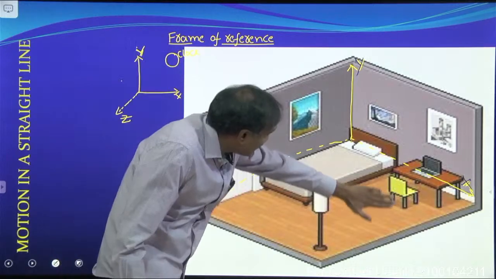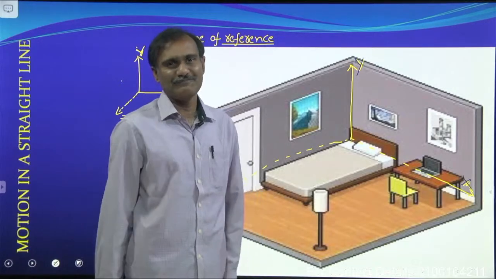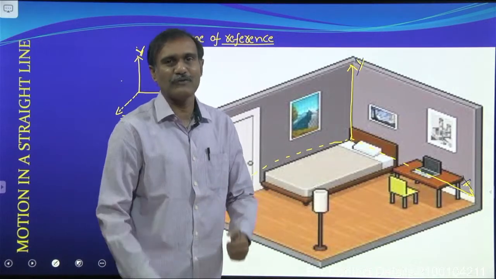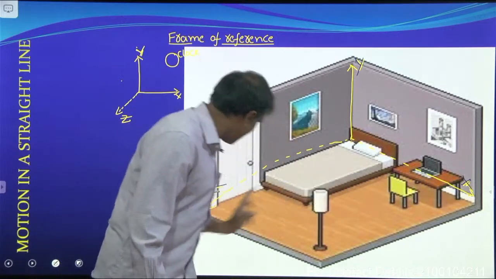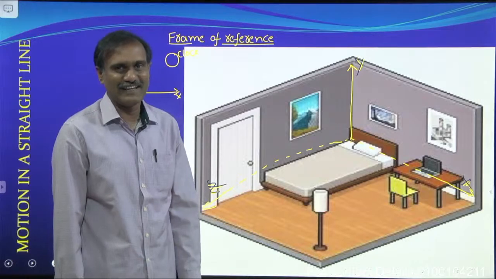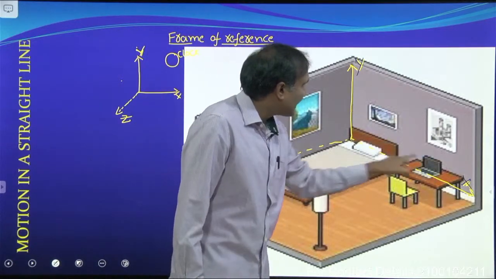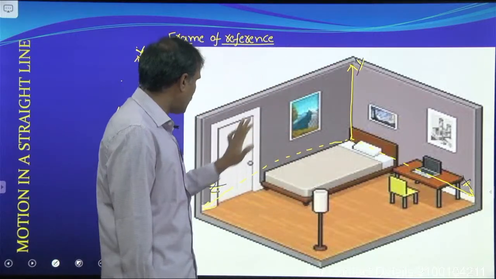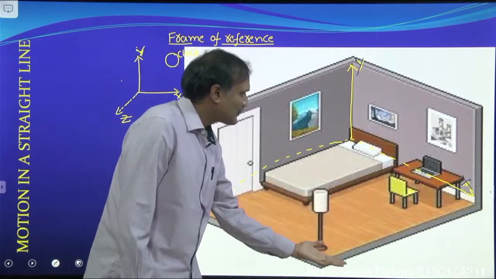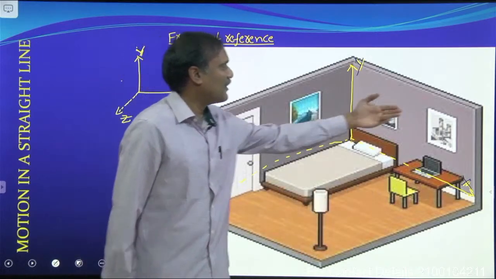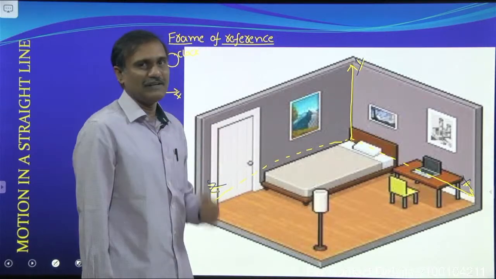Assume the floor of your room. It is xz plane, one wall is xy plane, another wall is yz plane.